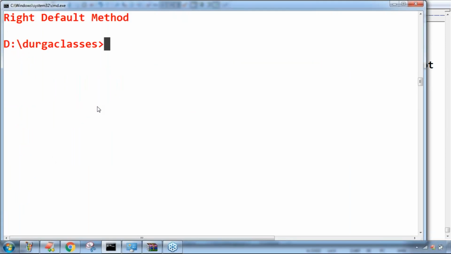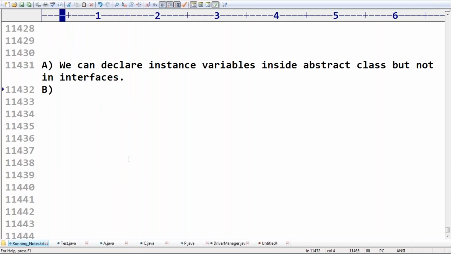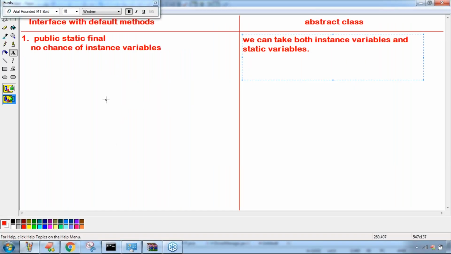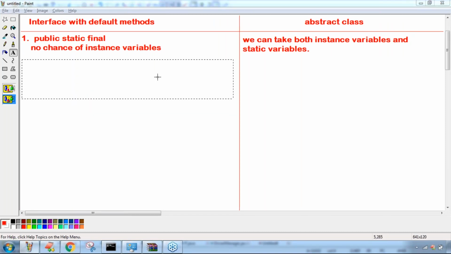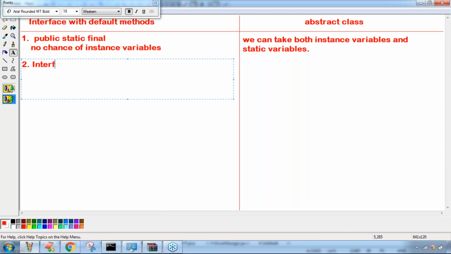Now the next point I want to discuss. An interface never talks about the state of an object, because it doesn't contain instance variables.